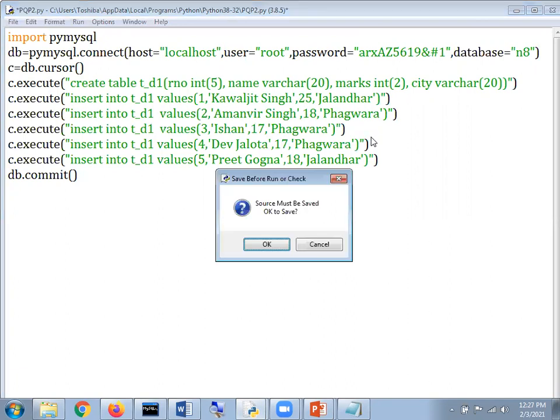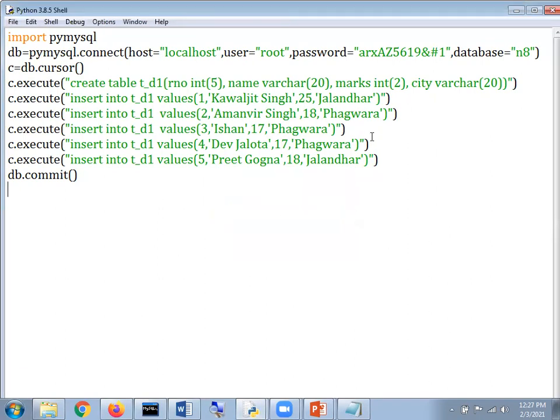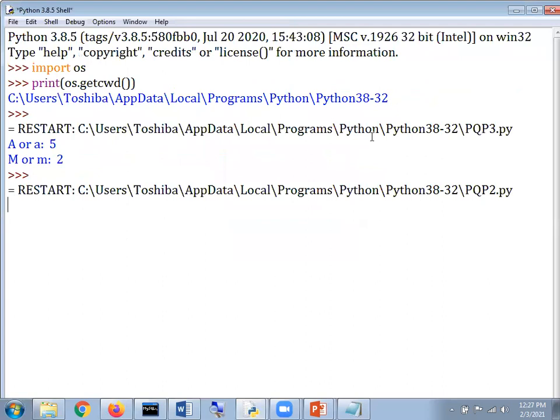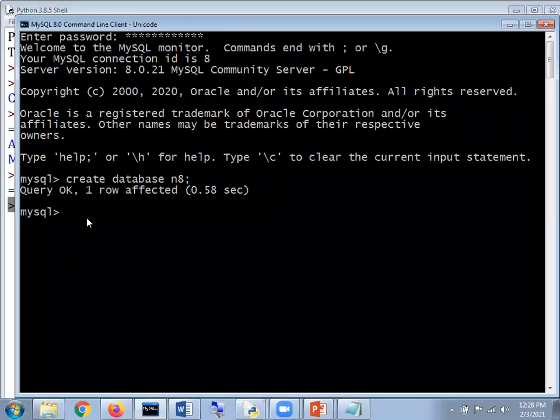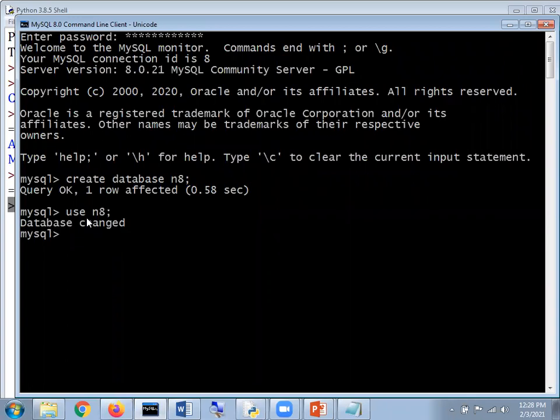Kindly allow me to run this program. I have just run this program and I am expecting the 3 arrows, and we get those desired arrows which we are expecting. And now what we are going to do, my dear respected students, we have checked: use N8, which is the name of the database, DESC T_D1.